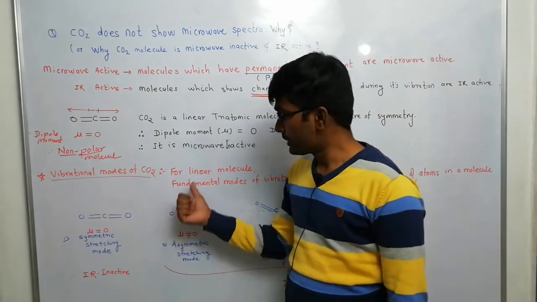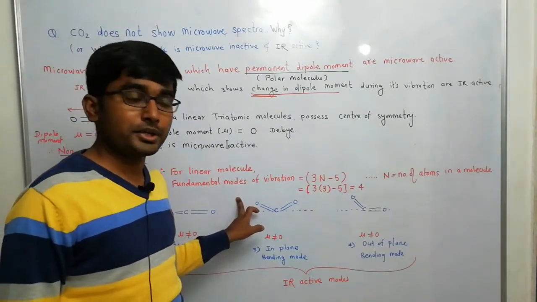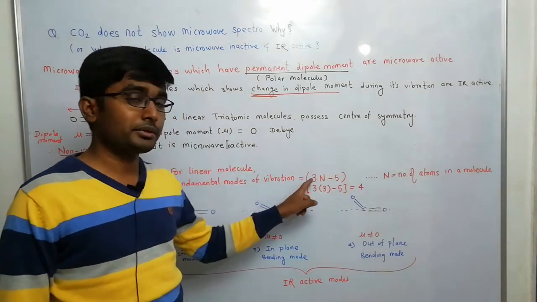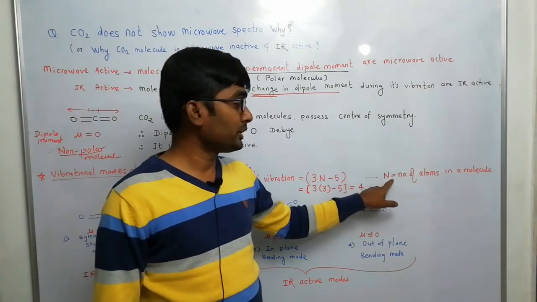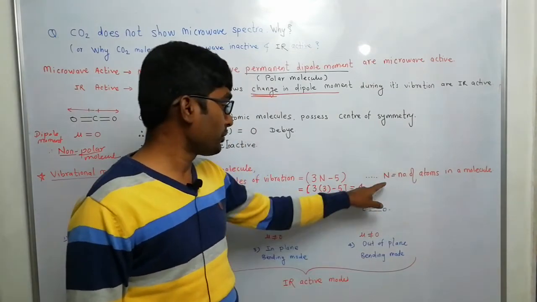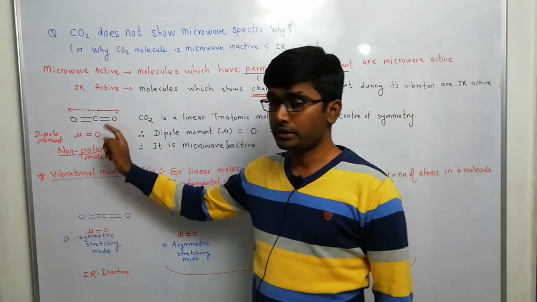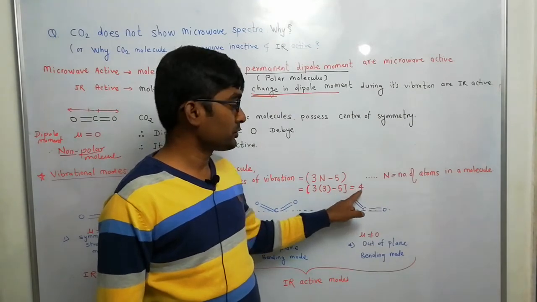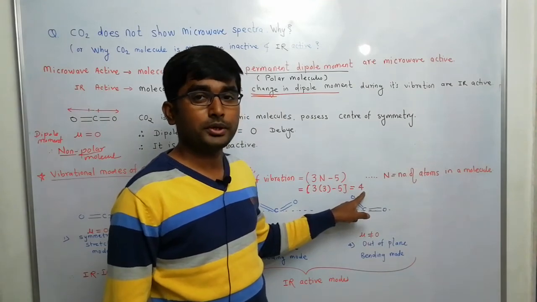The reason is that for linear molecules, the number of fundamental modes of vibration is given by the formula 3N minus 5, where capital N stands for the total number of atoms in the molecule. In CO2 we have 3 atoms, 1 carbon and 2 oxygen, so N is equal to 3. So 3 into 3 is 9, and 9 minus 5 is equal to 4. It means the CO2 molecule has 4 fundamental vibrations.